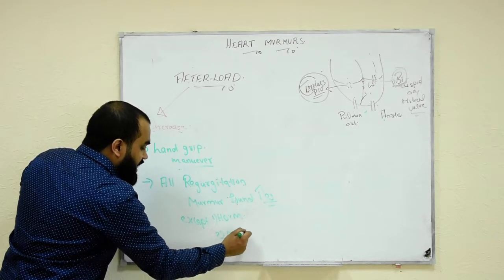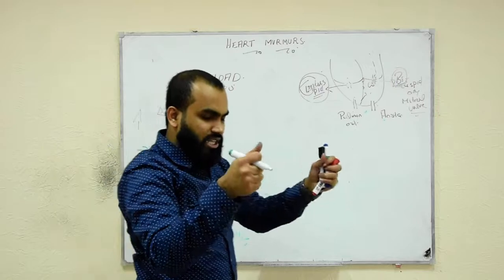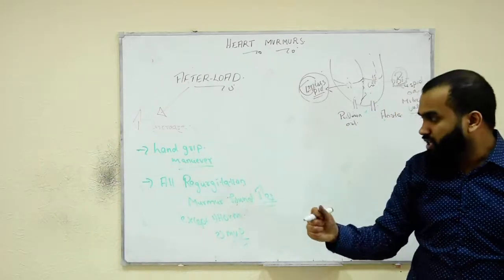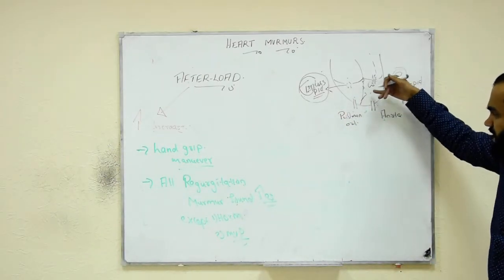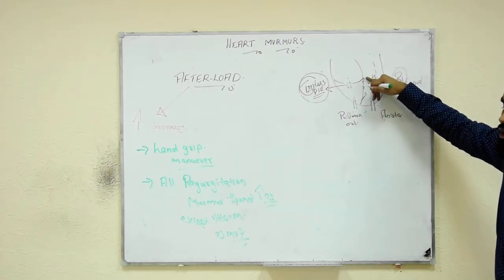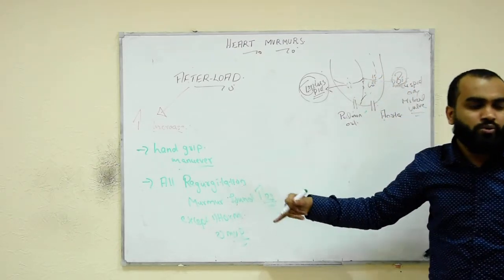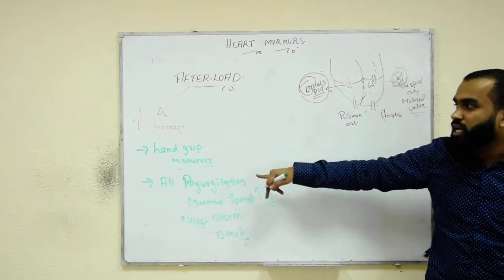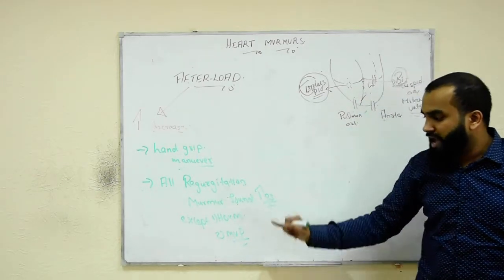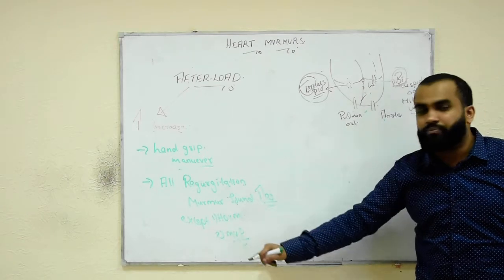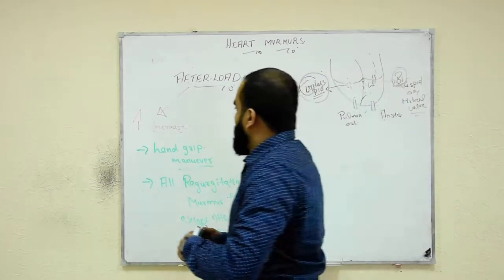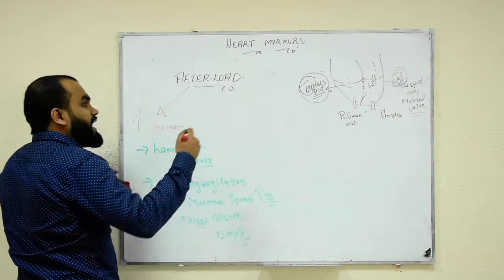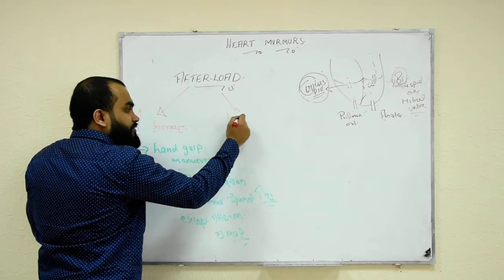Remember once again, if I increase the afterload, I am asking the patient to make the grip tight. So the heart has more work, it has to pump with more pressure, and the blood goes back. That is called regurgitation. So whatever regurgitation murmur we are hearing, it will increase in sound if I increase my afterload, except HOCM and MVP. Now, next one, I am going to decrease afterload.